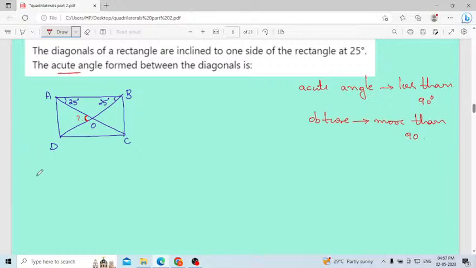As the diagonals of a rectangle intersect each other, I will write. Of these problems, 2-3 are lengthy, then the remaining problems will be easy.